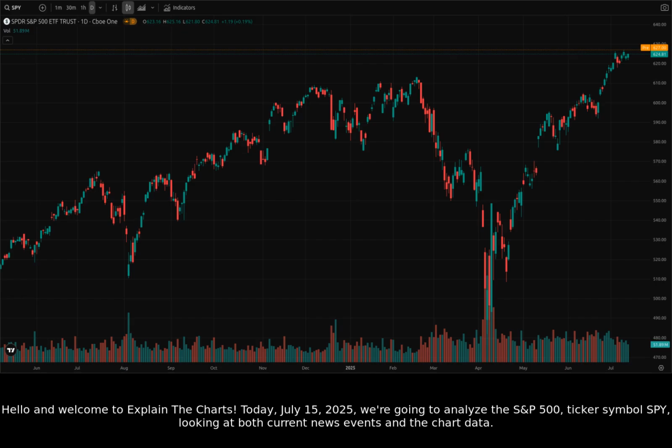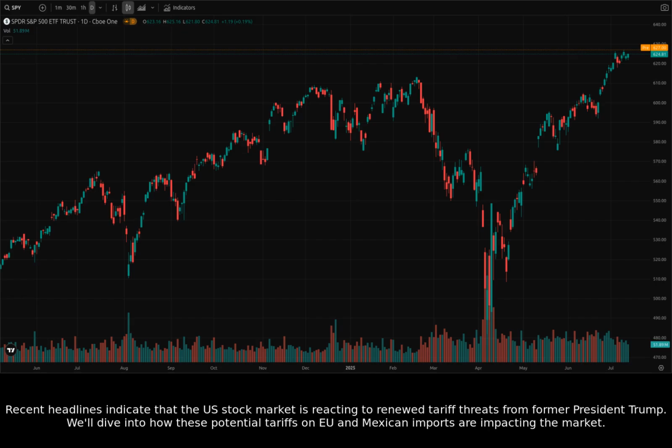Today, July 15th, 2025, we're going to analyze the S&P 500, ticker symbol SPY, looking at both current news events and the chart data. Recent headlines indicate that the U.S. stock market is reacting to renewed tariff threats from former President Trump. We'll dive into how these potential tariffs on EU and Mexican imports are impacting the market.